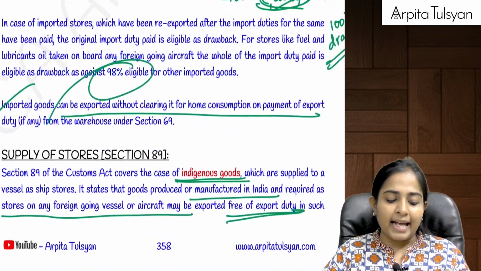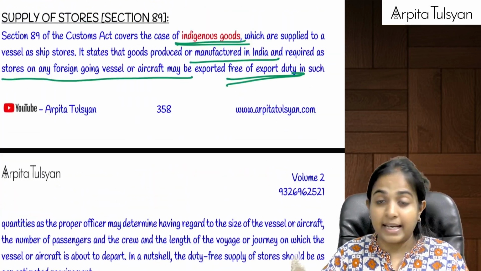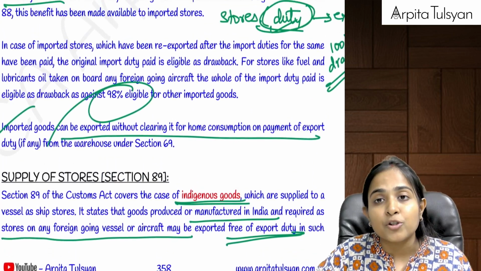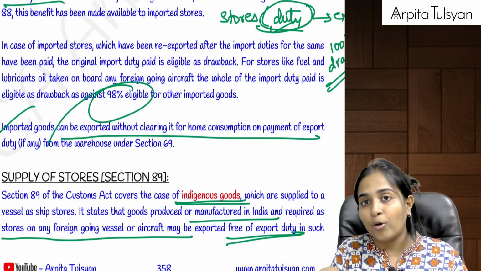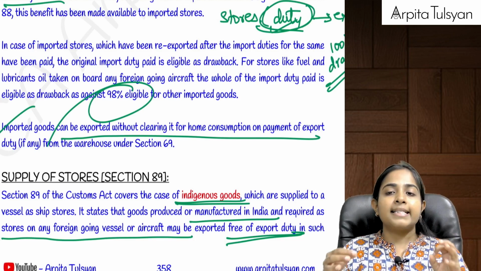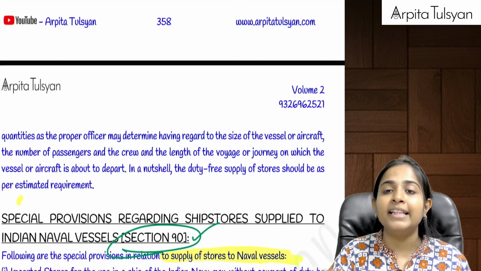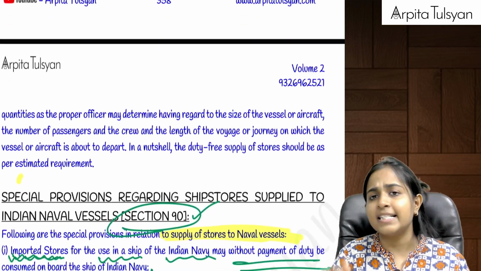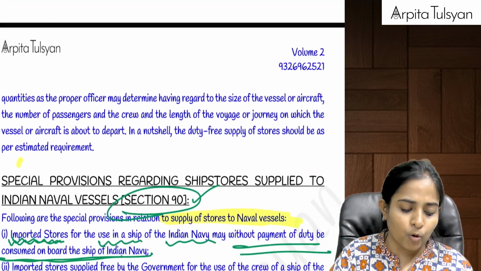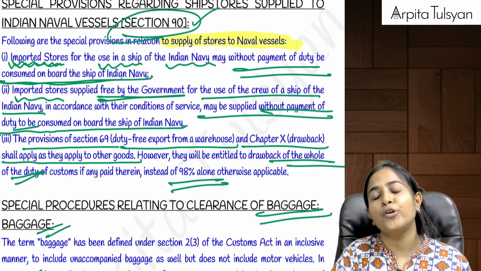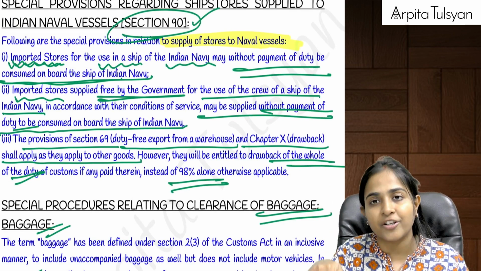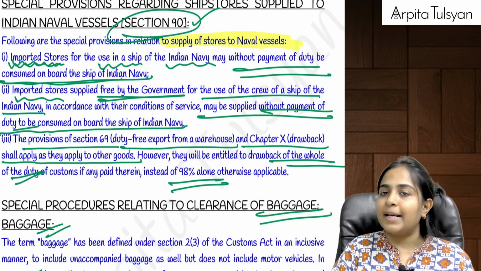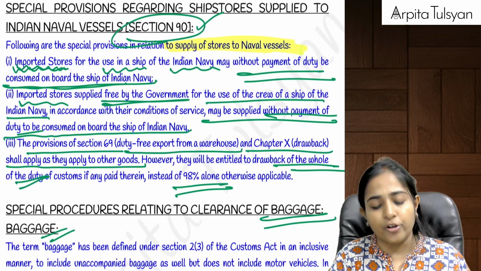duty drawback, right? And the second last point which is coming here is supply of indigenous stores. Now let's say there are some stores which are manufactured here in India, we did not import the stores, till now we are talking about importing of stores. Let's say these stores are manufactured here in India, and then we are exporting them, means the stores are going outside India on a foreign going vessel. Then in that case, no export duty will be applicable on export of such stores. Forget about import duty. Here there was no import duty applicable because the stores were manufactured here in India. So when these stores are now going outside India as stores only, at that time there will be no import duty, no export duty applicable.